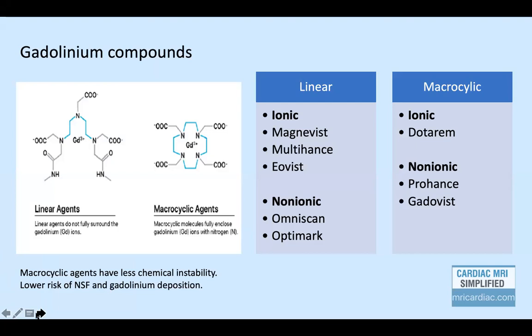These gadolinium chelates are classified into linear agents and macrocyclic agents. As we see over here, linear agents do not fully surround the gadolinium ions, while macrocyclic agents are fully surrounding the gadolinium ion. This makes it more stable and relatively less toxic. These gadolinium compounds are thus divided into linear and macrocyclic groups, which are further divided into ionic and non-ionic groups depending on its viscosity.